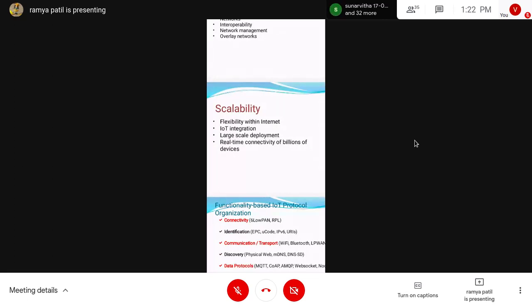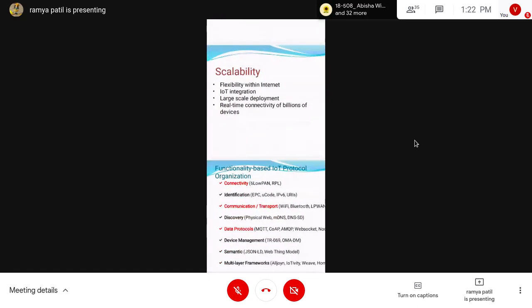So all this has to be scalable. Flexibility within the network should be scalable, IoT integration with other devices, and large scale deployment of IoT networks. Next thing is real time connectivity of billions of devices to our IoT. Those things should be scalable.